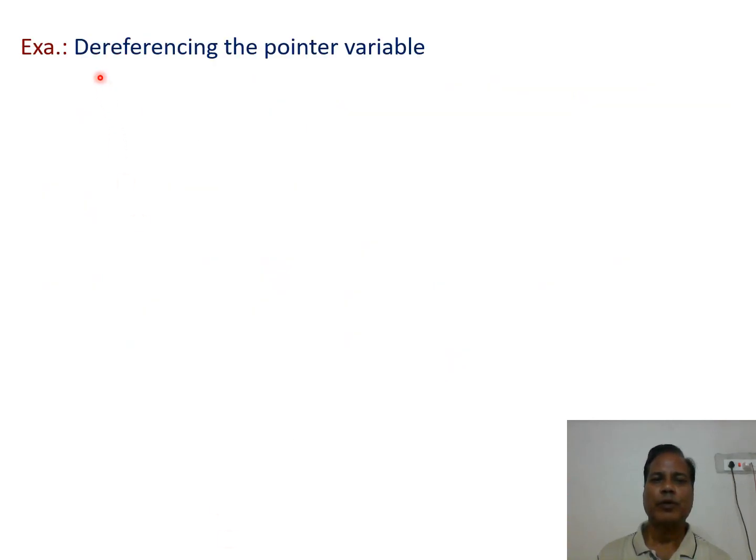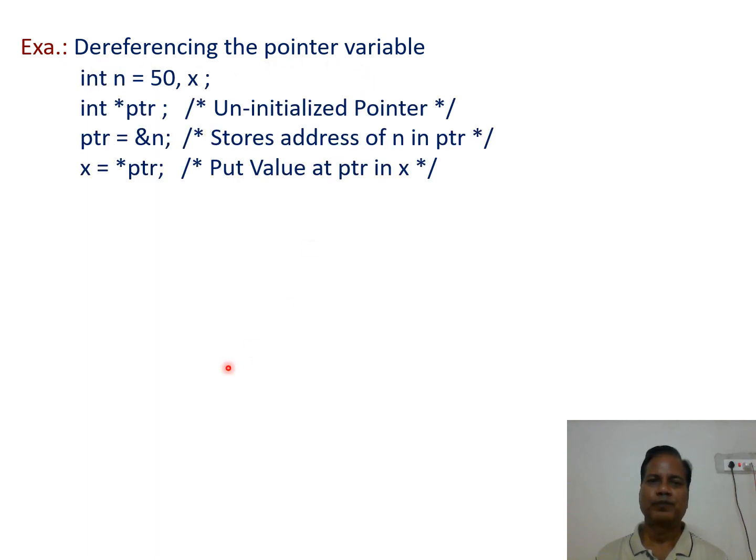An example program on dereferencing the pointer variable. In this example program, the first statement declares two integer variables n and x. Simultaneously, 50 is assigned to the variable n. The next statement declares an integer pointer variable ptr.